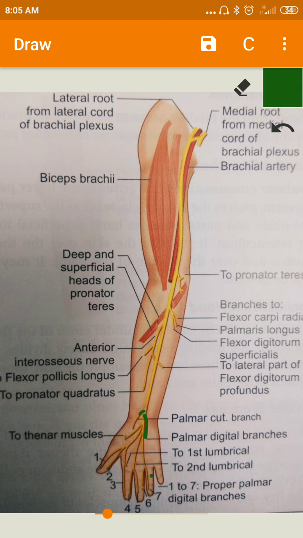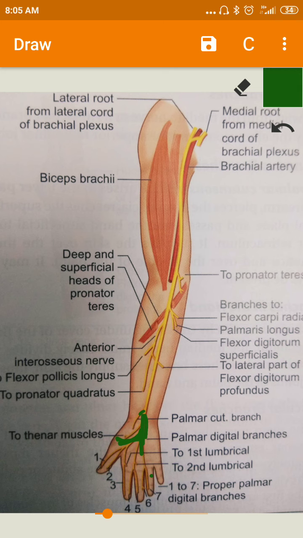After coming out from the distal part of the flexor retinaculum, it gives two branches: a lateral branch and a medial branch.